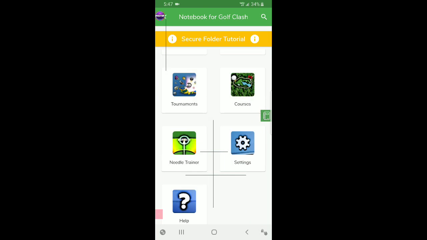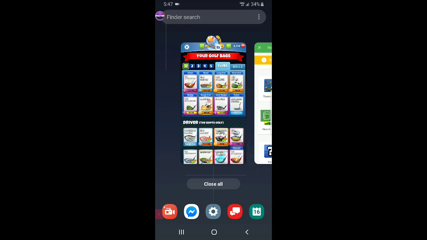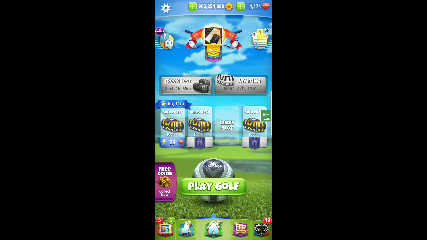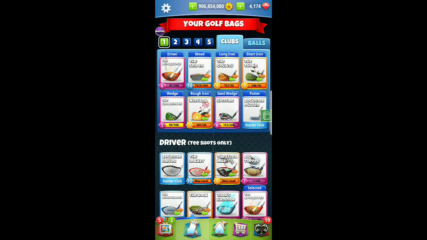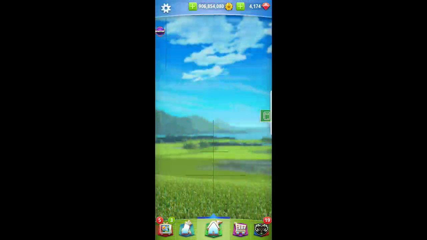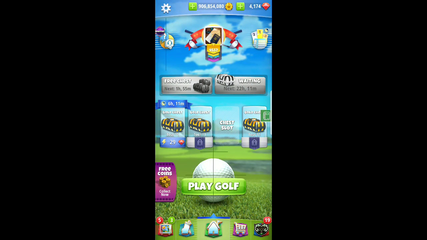The easiest way a lot of the time is to take a screenshot in game. You'll notice now that I'm back in the game, the Kingmaker ball on the screen there, I'm actually going to change that to a basic ball so it's easier to see. If you see now, my vertical line is in the center of the ball.